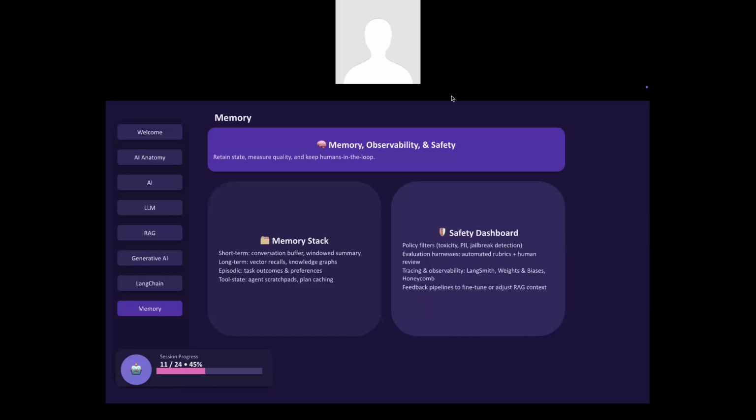So how can we further elaborate on this memory? What are the various types of memory that we have? There are two different types: short term memory and long term memory. Short term memory means the conversation applies only to that particular session. When you create a new session, it may not have any idea what you discussed earlier. That is short term memory.